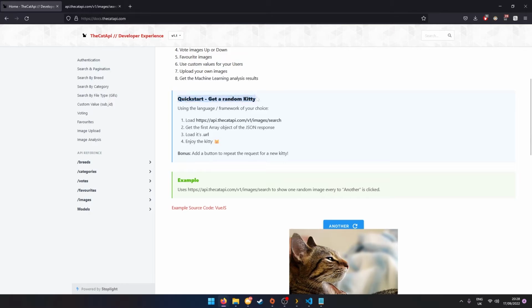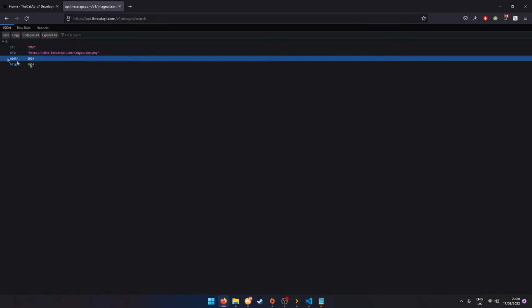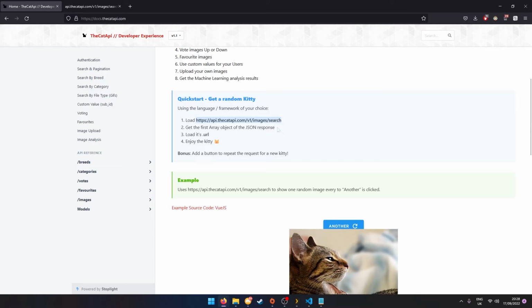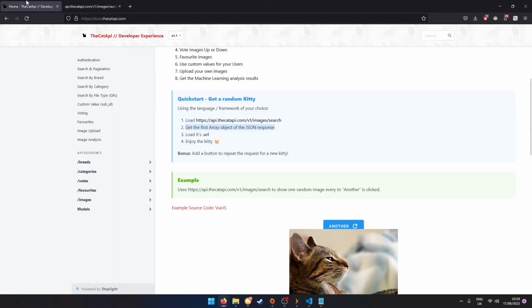Now it gives you a little documentation here telling you how to do it. It tells you to load this website, which will bring you to something looking like this, depending on what browser you're on. It should just tell you this if you're on Chrome. Then get the first array object of the JSON response, which would be this, and then load its .url.